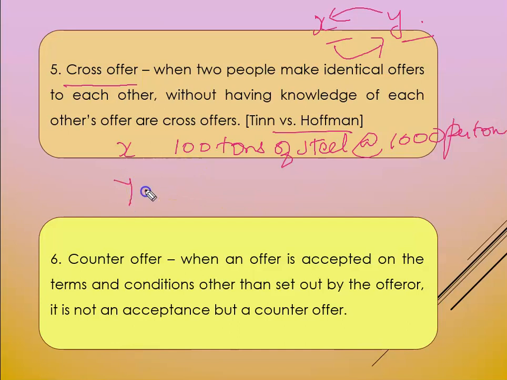And at the same time Y is writing that I want to buy the same thing, 100 tons of steel, right? It is a cross offer because they are making identical offers.